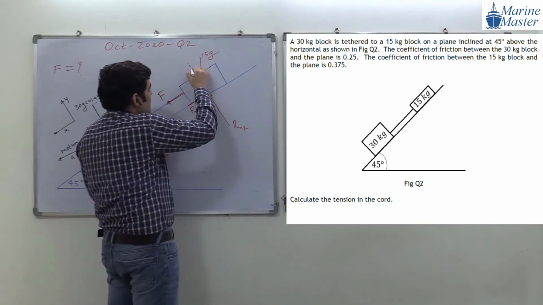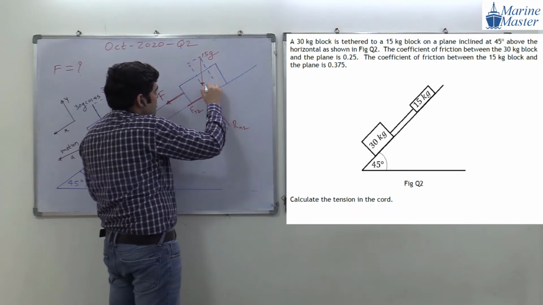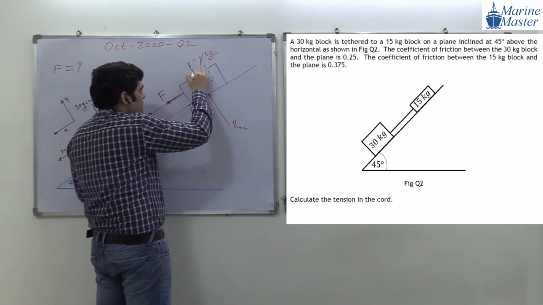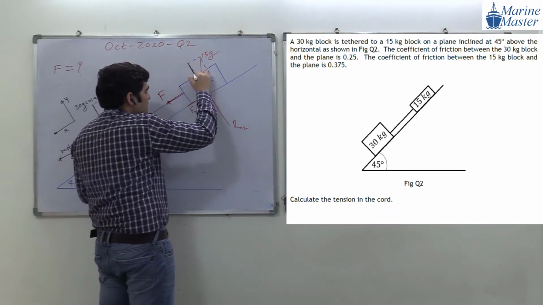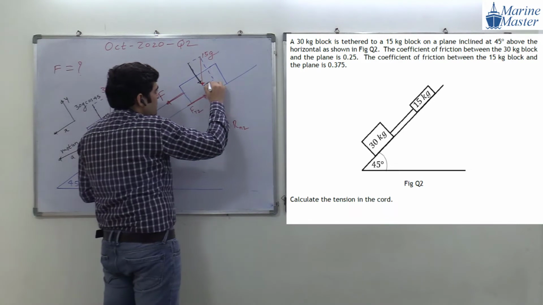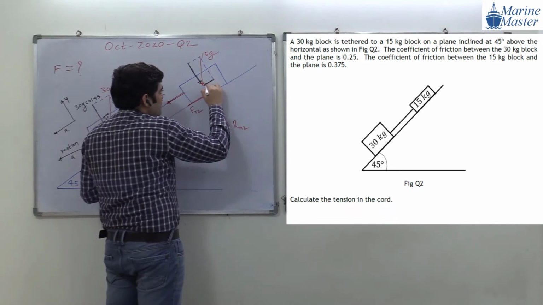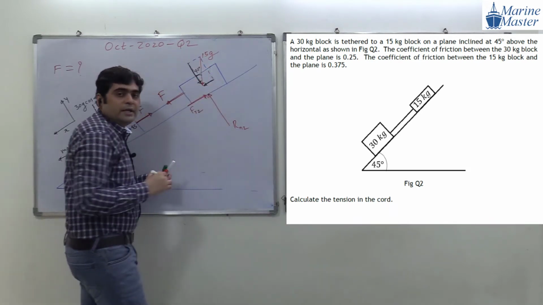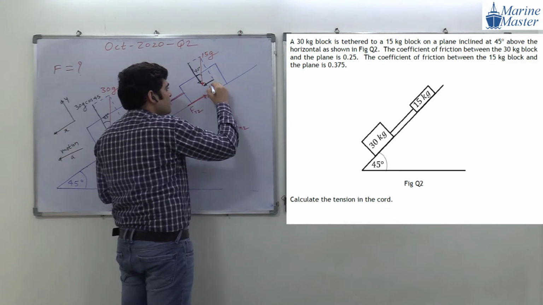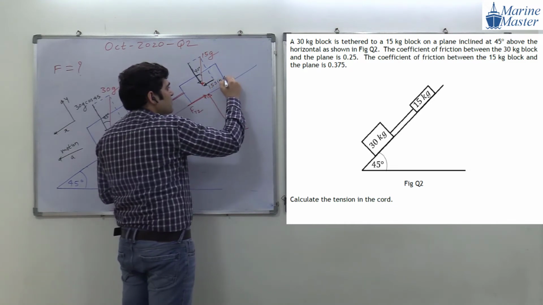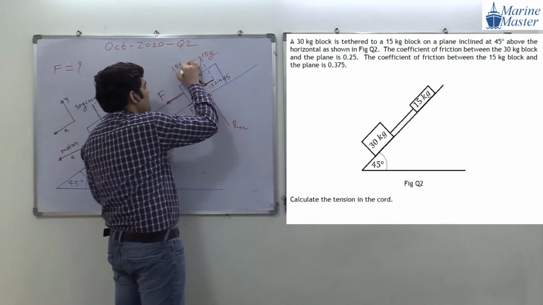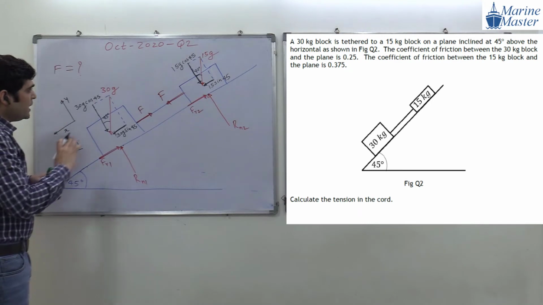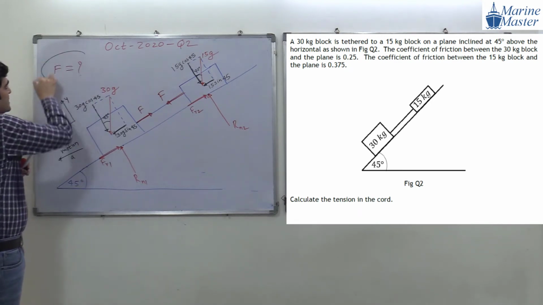We are going to again form a component. Try to see the scenario here, everyone. Okay, and how we are going to form a component? This will be one component perpendicular to the plane. Another component will be parallel to the plane. And this angle will be 45 degree. So 15G sin 45. Okay. And this will be 15G cos 45. Okay. Try to see the point here. Everyone getting my point? You got the target.